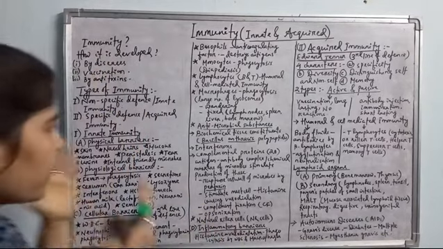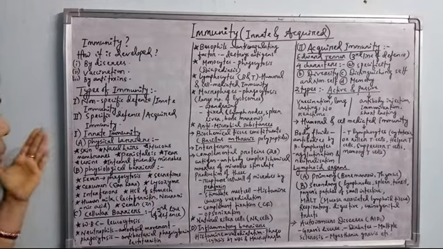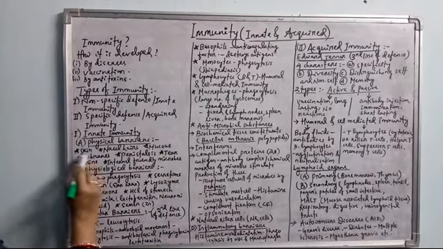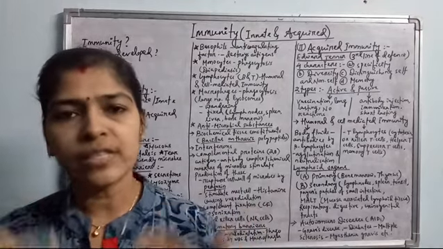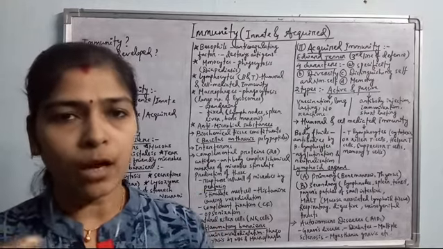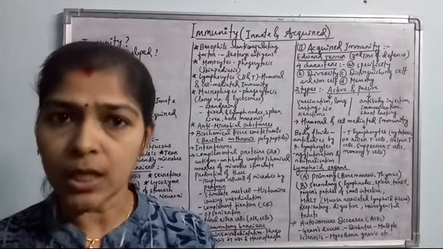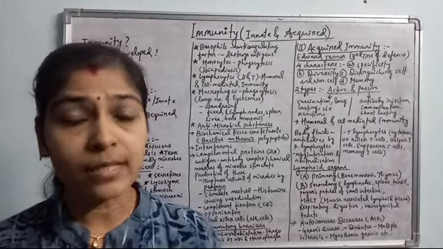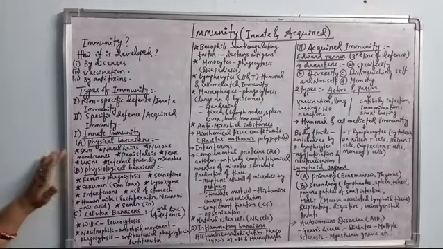Okay, so what are the barriers? Let's discuss in detail. First one is the physical barrier. From the name itself, many physical barriers are there in our system. First one is the skin. Skin covers all the visceral organs and the total body. The outermost layer of skin is made up of dead cells, and this layer is called stratum corneum. This layer prevents entry of different types of bacteria or viruses unless any wound is there in the skin. Okay, so skin acts as a physical barrier.